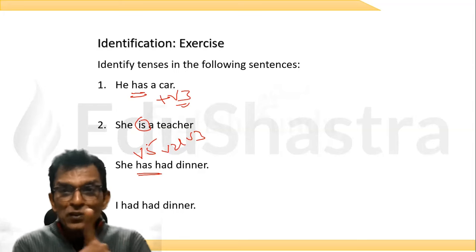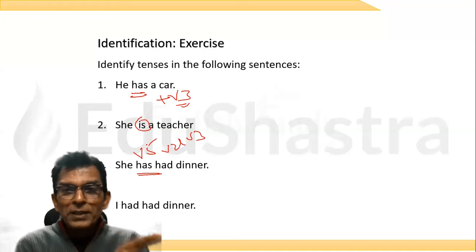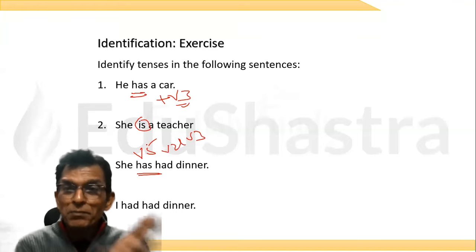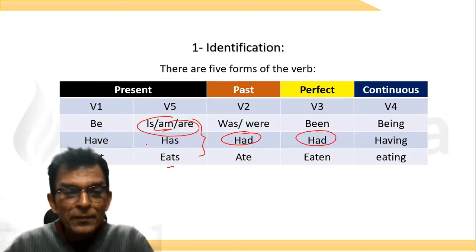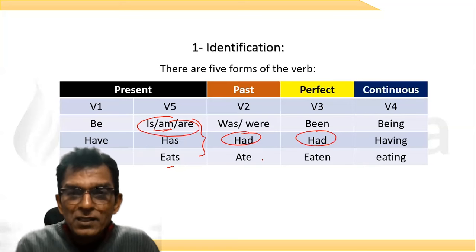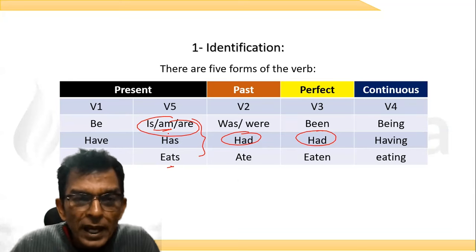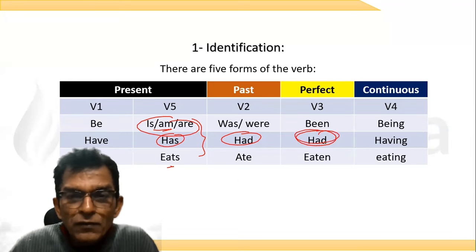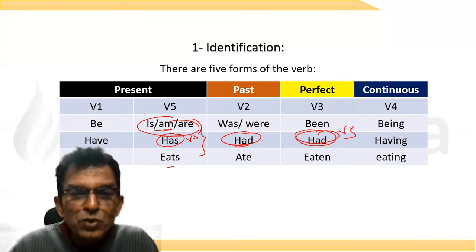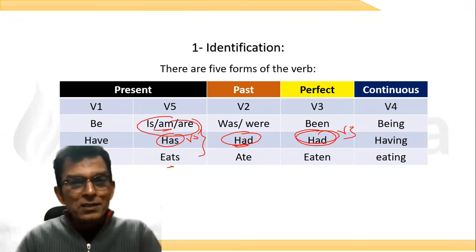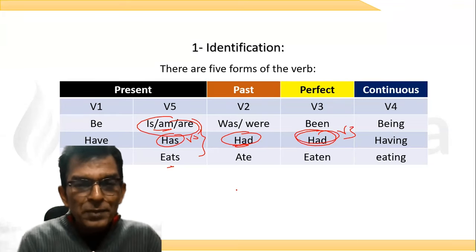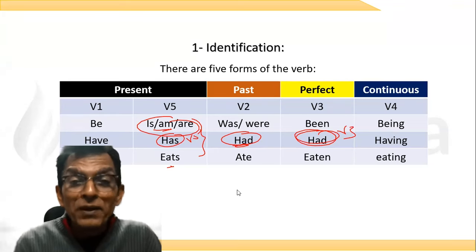Very good. Sir, if it is V2, then the tense will be present past. But we do not have a tense called present past. We have a tense called present perfect. See, what have I done? I have used a combination of these two verbs, has and had. I have used V5 and V3. I cannot use V2 because if I use it, it becomes meaningless. There is no tense called present past tense. Therefore, it is present perfect tense.